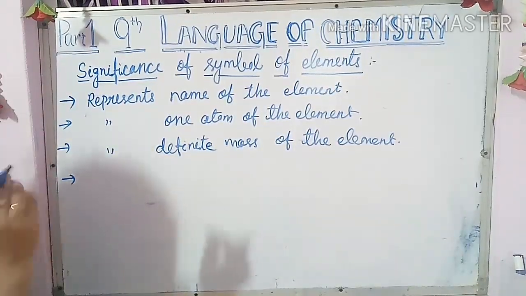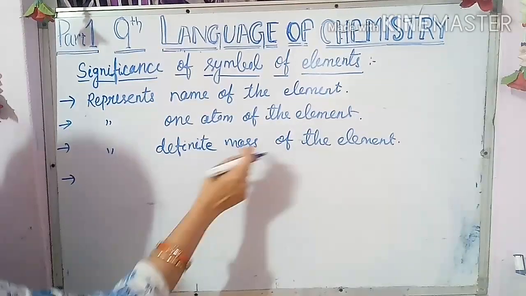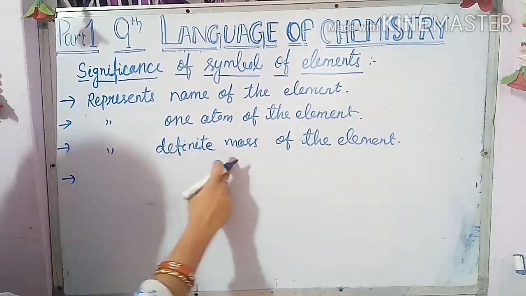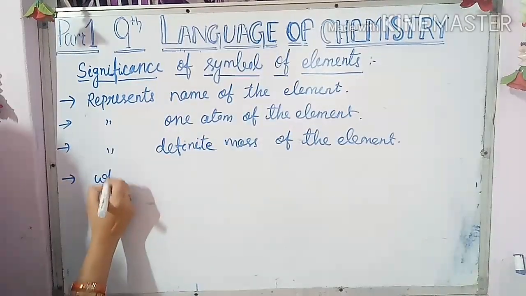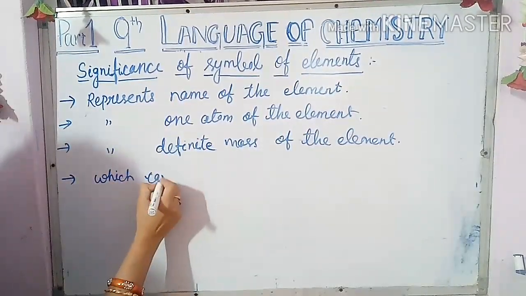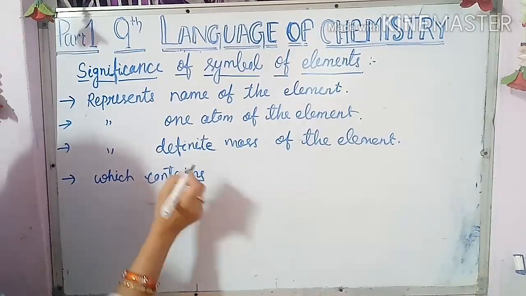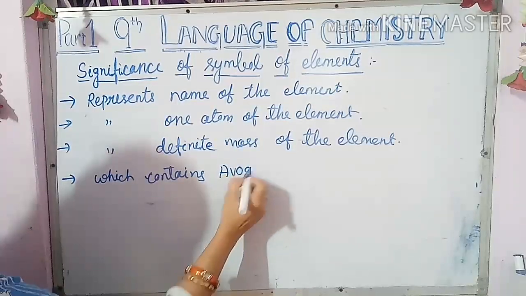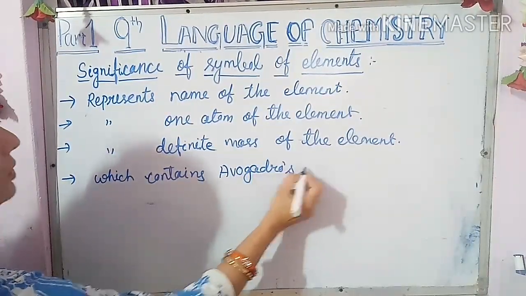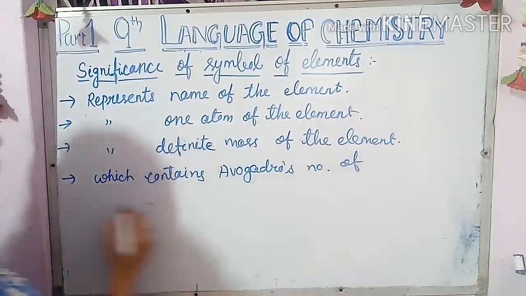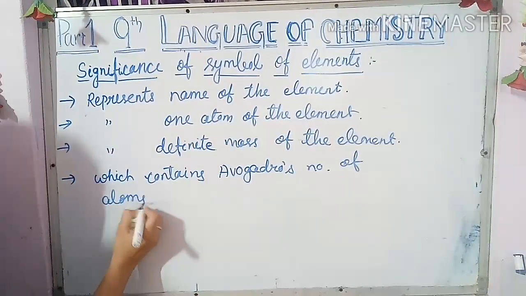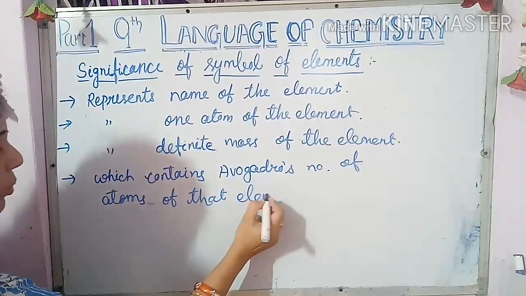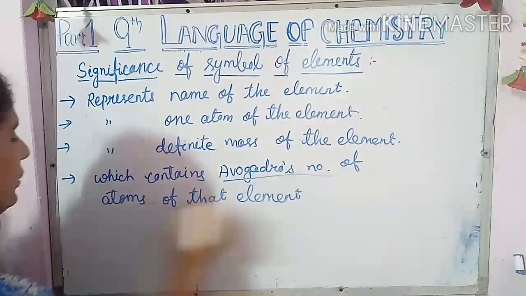This point is repeated here: it represents a definite mass of the element which contains Avogadro's number of atoms of that element.